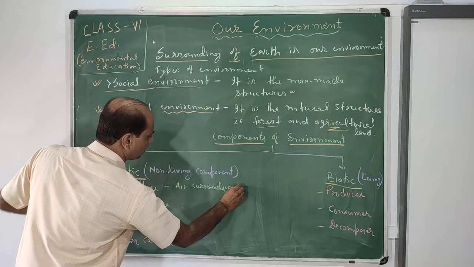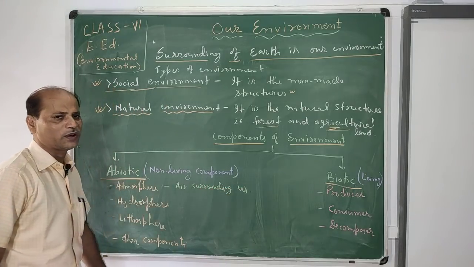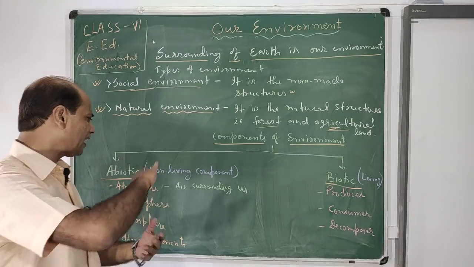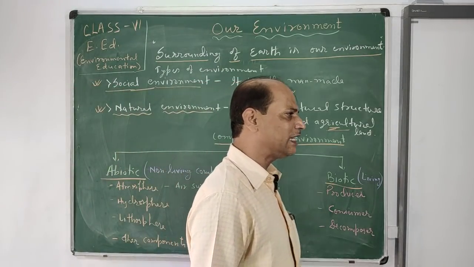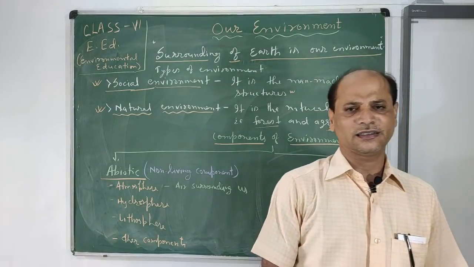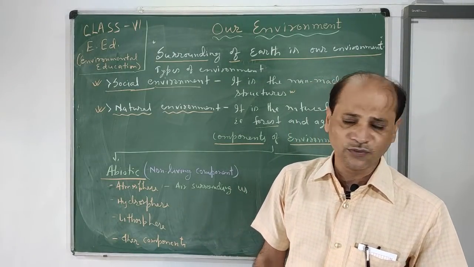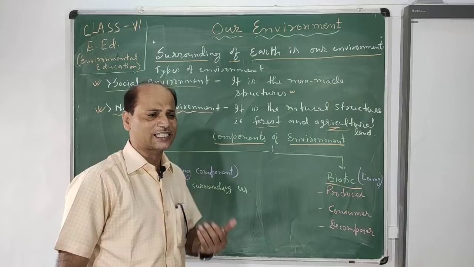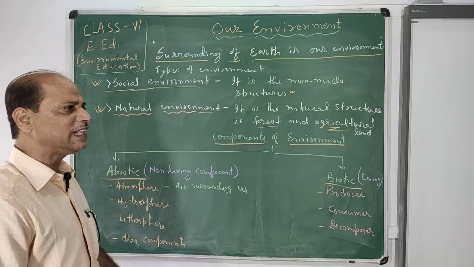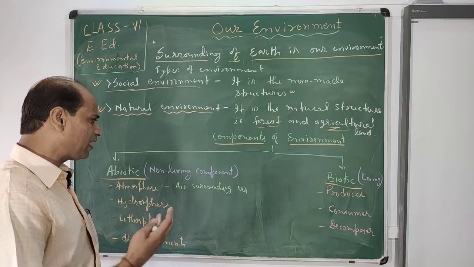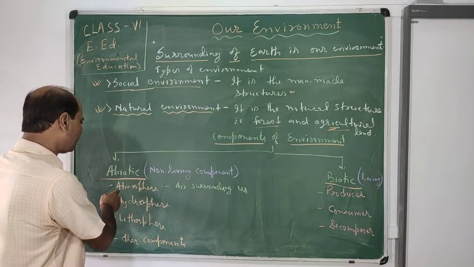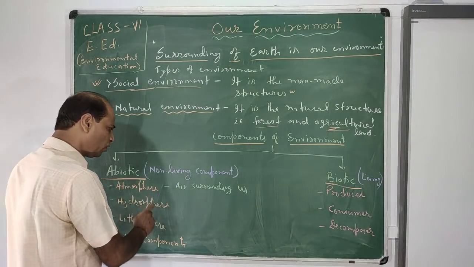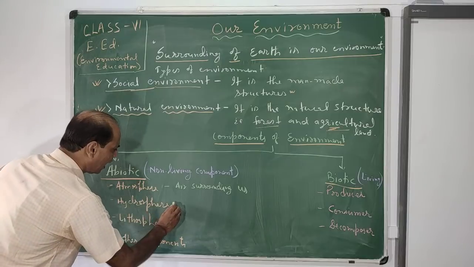Atmosphere is a blanket of air present over the earth. This is present for our gaseous exchange as well as environmental temperature control. So atmosphere is useful for all living beings.